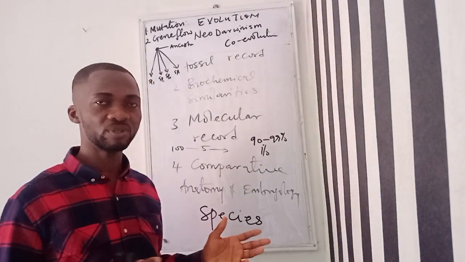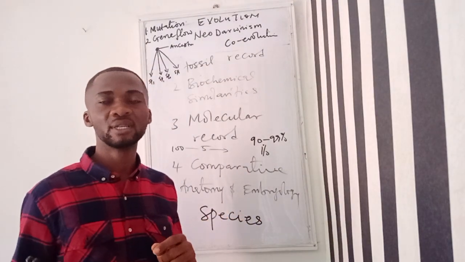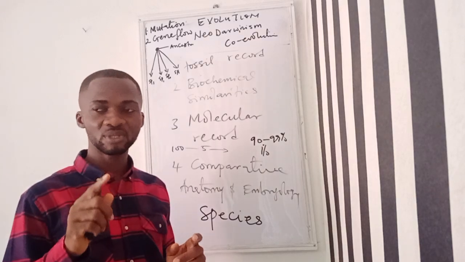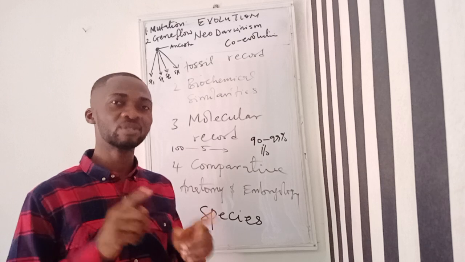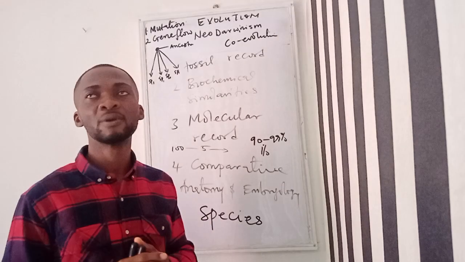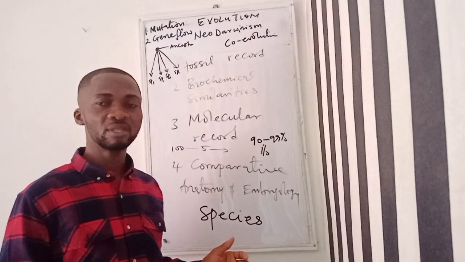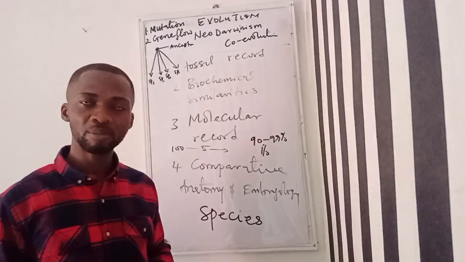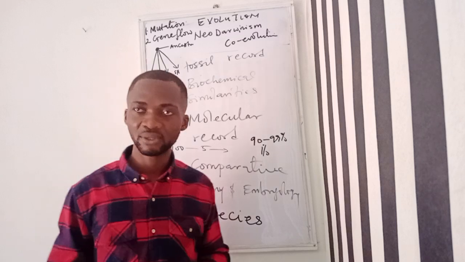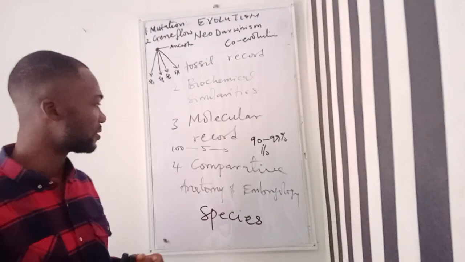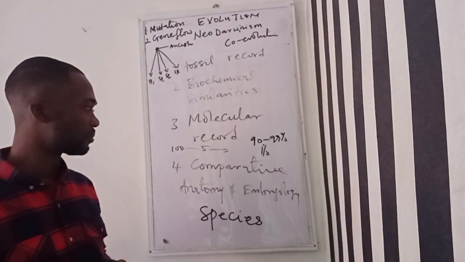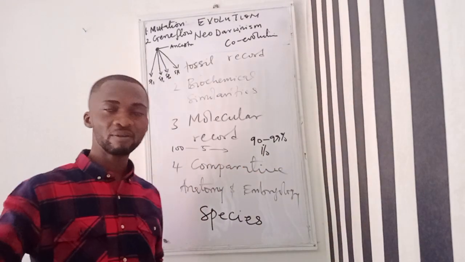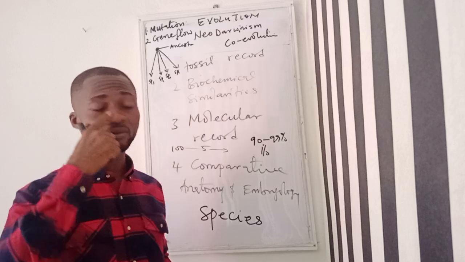Like in the case of fishes, you see that fishes have a two-chambered heart, and then, sorry to use that word, it changes, so that you won't get confused, from having a two-chambered heart in fishes to having a four-chambered heart in a mammal. So you can see a kind of similarities in that anatomy. Then, of course, from having single form of circulation to having double form of circulation.